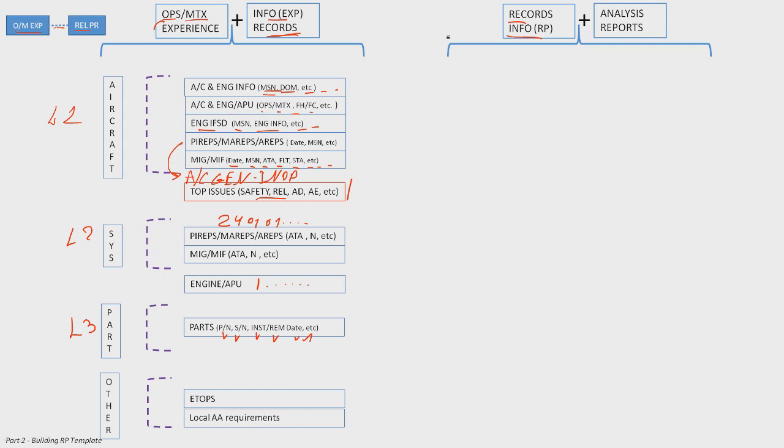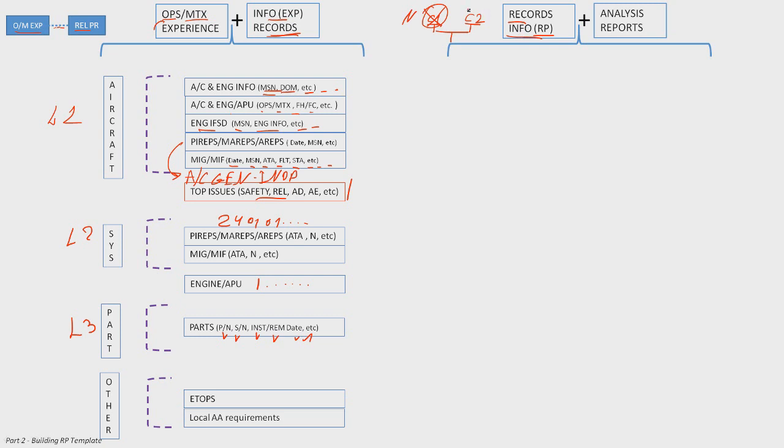Let me give you here another explanation. This C1, C2, case 1, case 2. What we said, case 1, we said we had some passenger health/medical problem, medical issue. We don't want this information to be part of the reliability program.